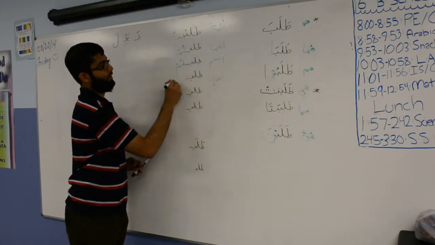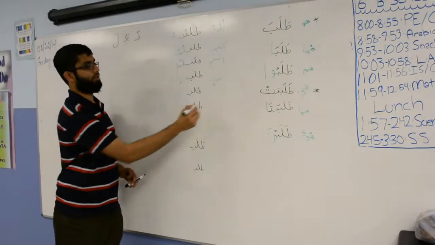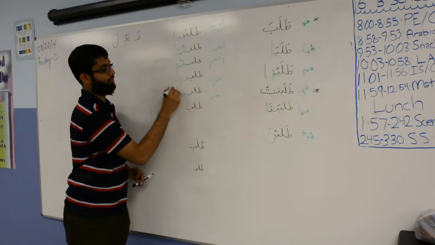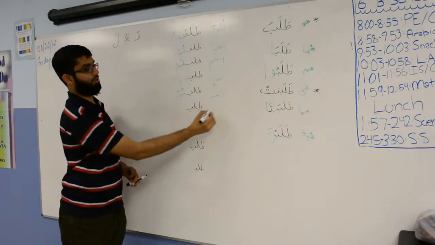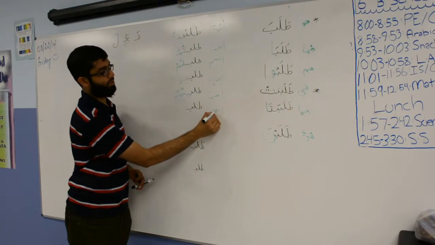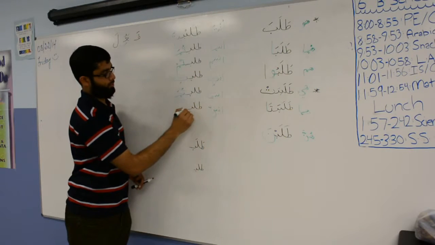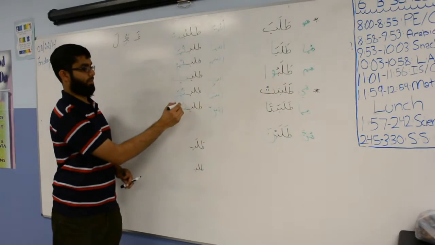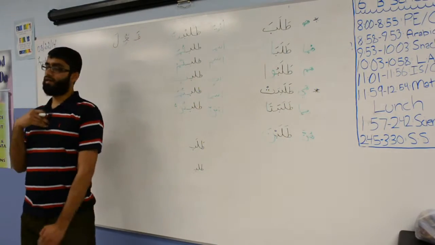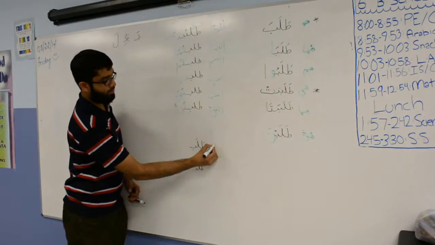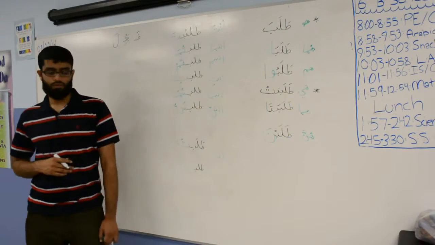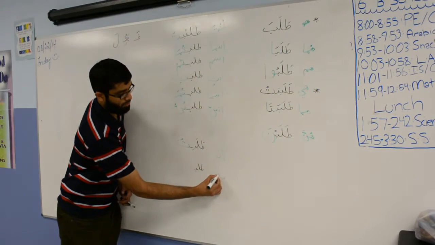Anti, talabti. Okay. And two of you females? Talabtuma. Antuma, talabtuma. And then all of you females, antunna is? Talabtunna. Excellent. And for I, ana, talabtu. So now you go back to ta with a dhamma.